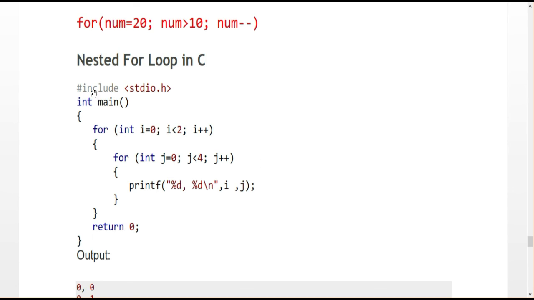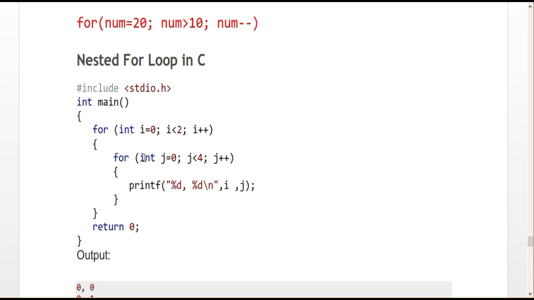So how it works: first, initialize the value, so i equal to 0, then check the condition. 0 less than 2, yes, the condition is true. If true, it enters into the second for loop, because this is considered a block of statements within the open and close braces. Instead of a statement alone, I insert another for loop. So here the same initialization, j equal to 0 and j less than 4.